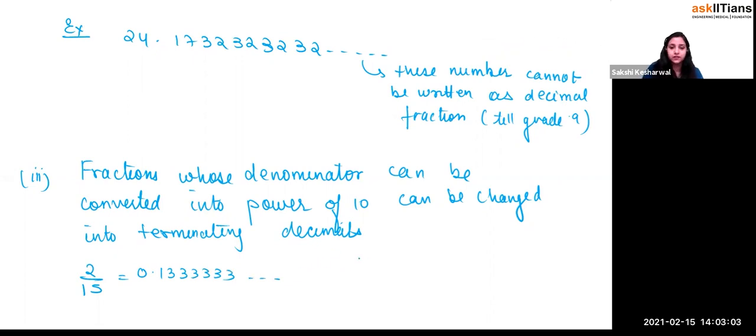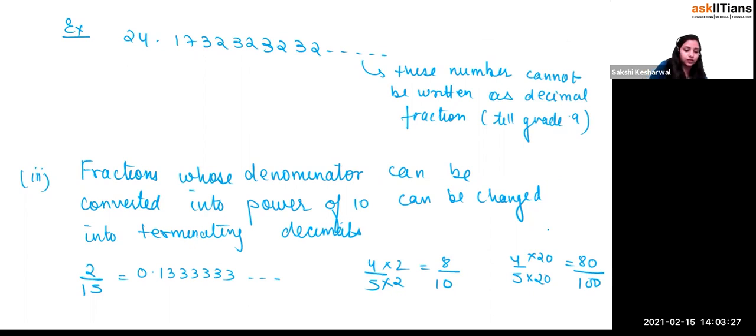But if I write 4 upon 5, can I convert this into a power of 10? Multiply by 2 and 2, so this is 8 by 10. Or I can multiply by 20, so this will be 80 upon 100. Both of them are the same or not? 80 by 100 and 8 by 10. Both of them are the same. Yes.